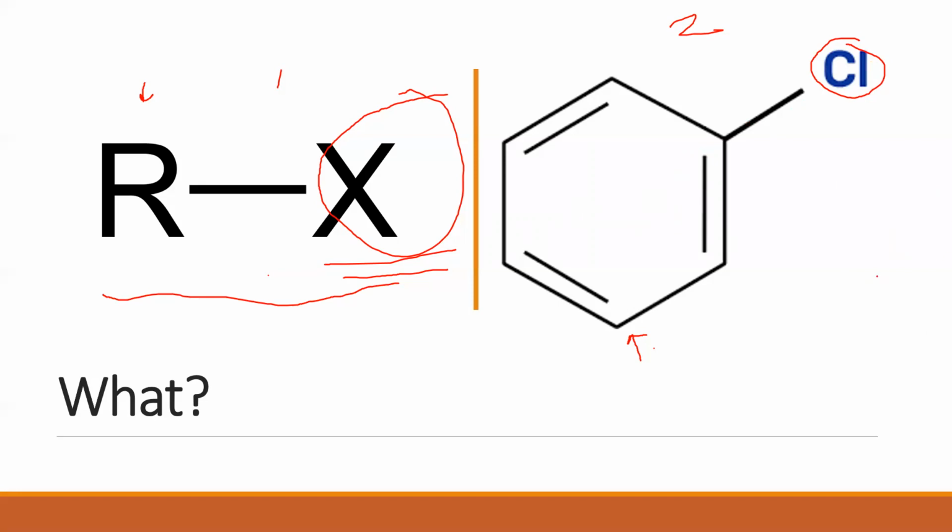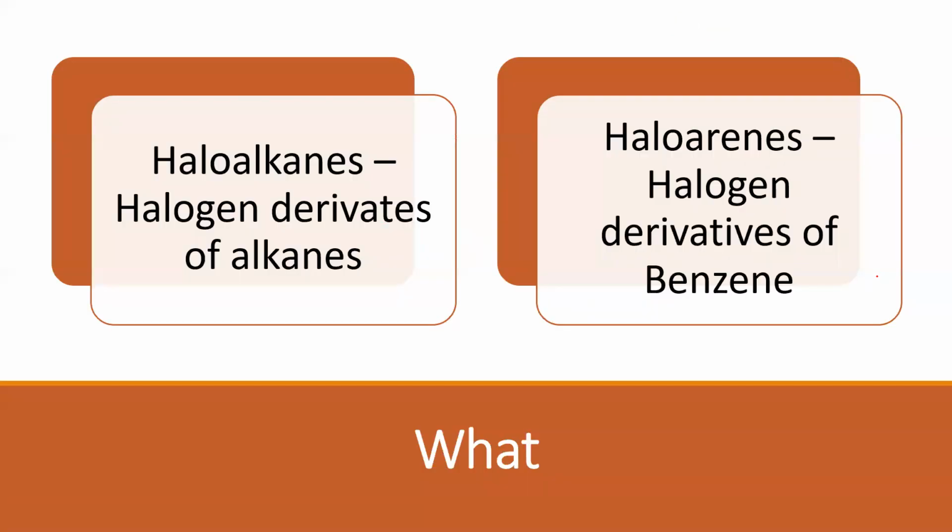So this addresses our question, what these are. If I have to put these in words, who are haloalkanes? Haloalkanes are nothing but halogen derivatives of alkanes. Now what do I mean by a derivative? It means it is obtained from this compound by introducing a halogen. So if I take an alkane and introduce a halogen, then the resultant compound is called what? It's called a haloalkane.